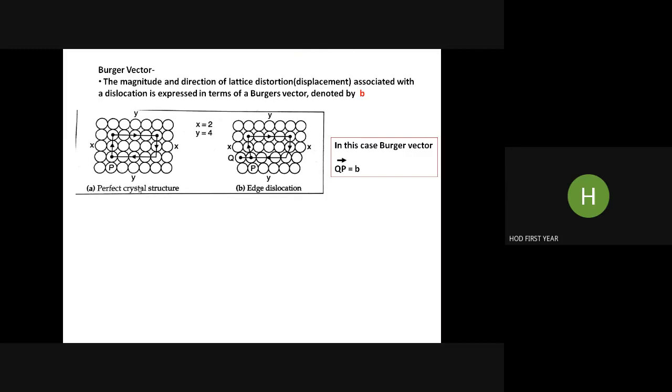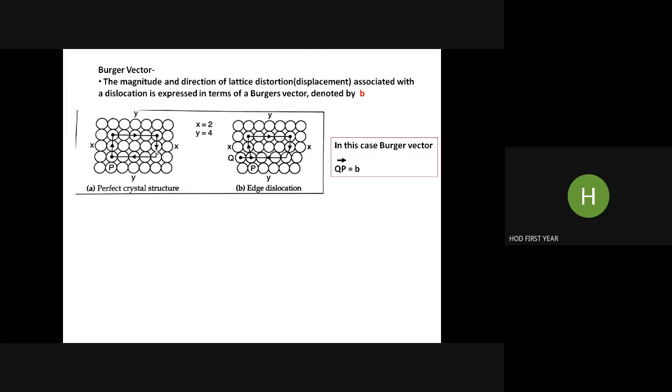Now, here you could find the Burgers circuit. This is called a Burgers circuit. So here you will find a perfect Burgers circuit. So let us see what a Burgers circuit is. If you start from point P, at this atom, and if you move upward in x direction 2 steps, you will come over here, then in y direction, say 1, 2, 3, 4 steps, you will come over here.